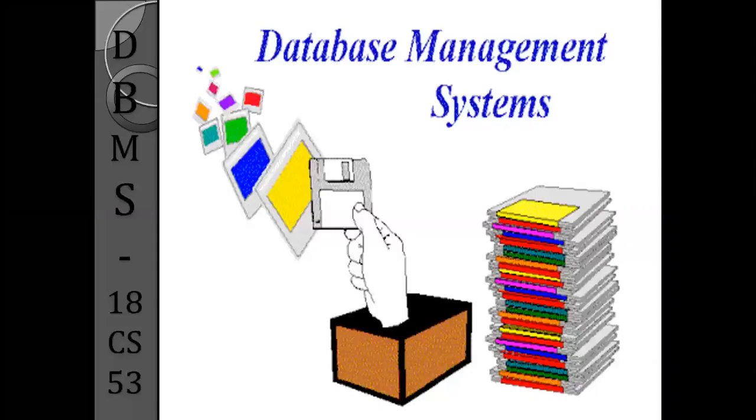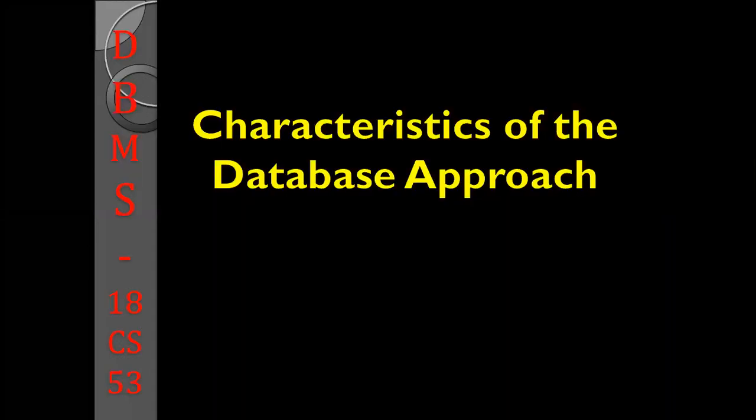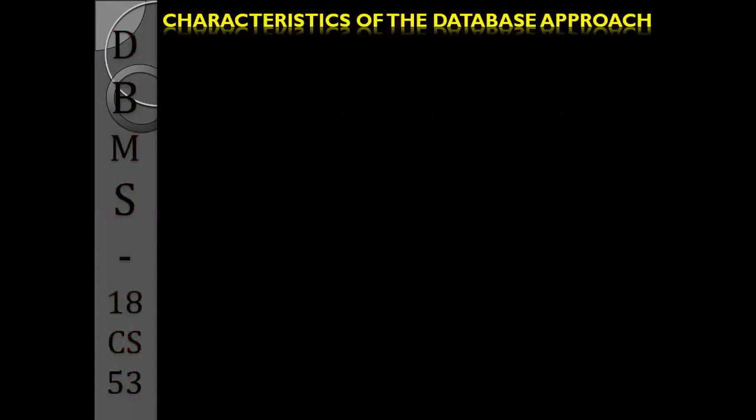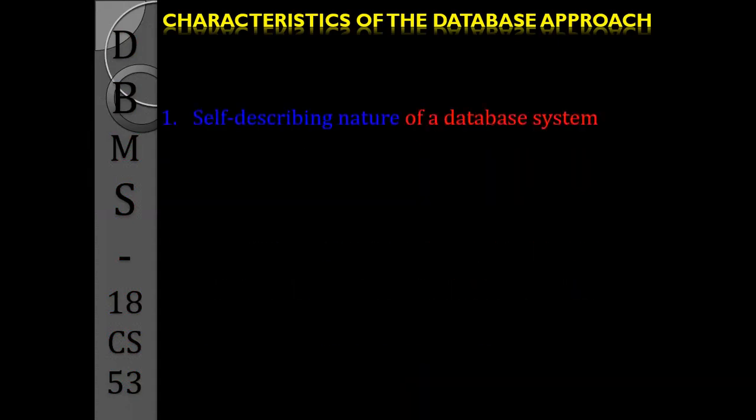So today I'm going to discuss with you the main characteristics of the database approach. In a database, there are mainly four very important characteristics. The database system has a special nature of describing by itself, that is, it has a self-describing nature.